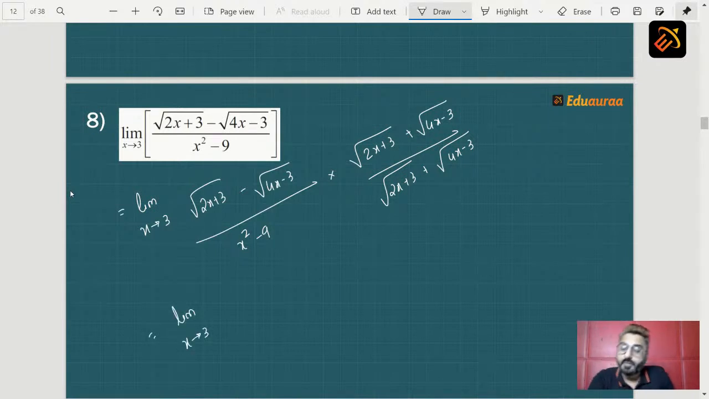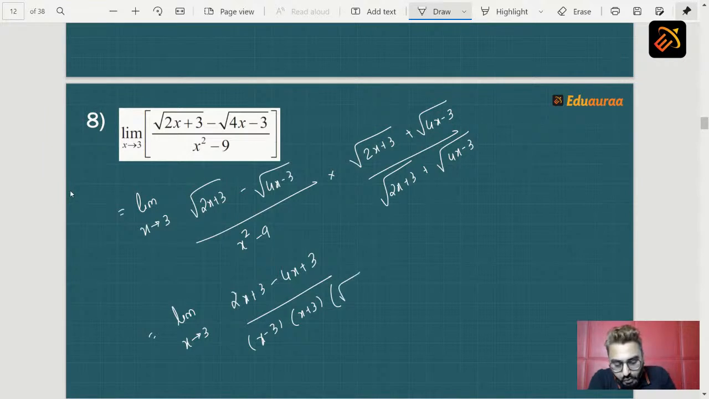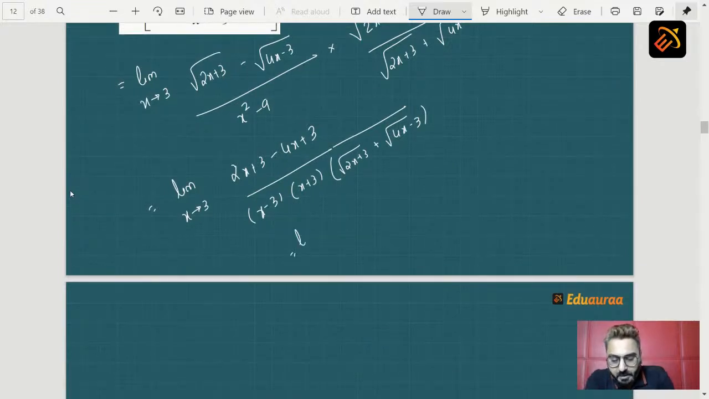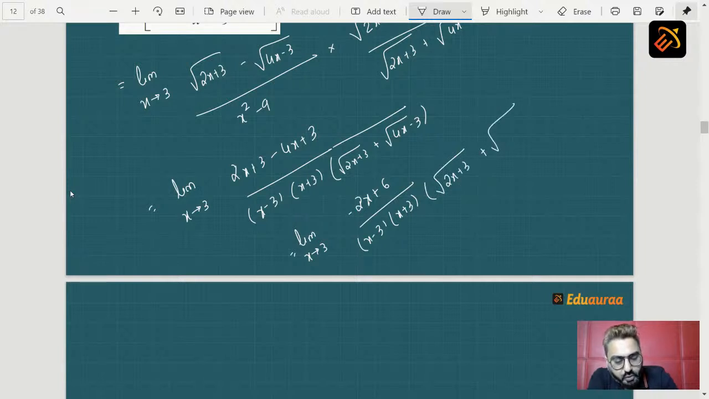limit x tending to 3, 2x plus 3 minus 4x plus 3 upon x square minus 9, which we can write as x minus 3 into x plus 3, into root of 2x plus 3 plus root of 4x minus 3. So what will we get as the next step here? So our next step will be limit x tending to 3, 2x minus 4x, what is that? Minus 2x, and plus 3 becomes 6. So can we write minus 2x plus 6 upon x minus 3 into x plus 3 into root of 2x plus 3 plus root of 4x minus 3. Now students, what is the next step?